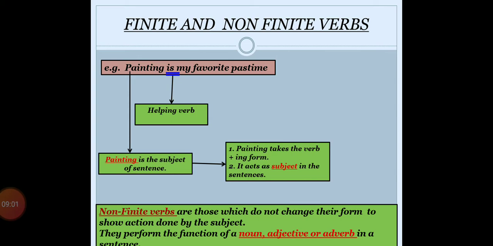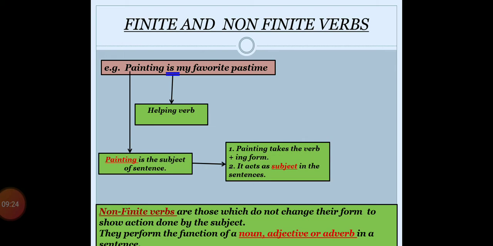Are you getting the point? So the first important point related to non-finite verbs is that they do not change their form to show the action done by the subject, right? And secondly, they perform the functions of noun, adjective, adverb in a sentence.